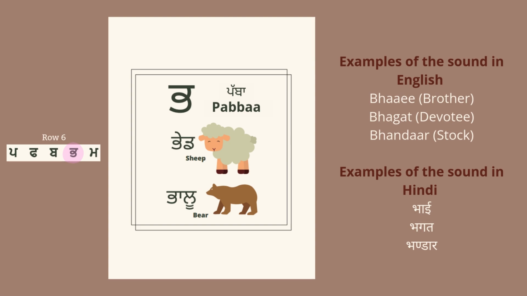This is the 4th alphabet in the 6th row, and therefore it will be a combination of the 1st and the 3rd letters. Let's take a look. This is pronounced as pabba. The name of the letter is pabba and the sound is pa. Pabba pa paid. Pabba pa palu.